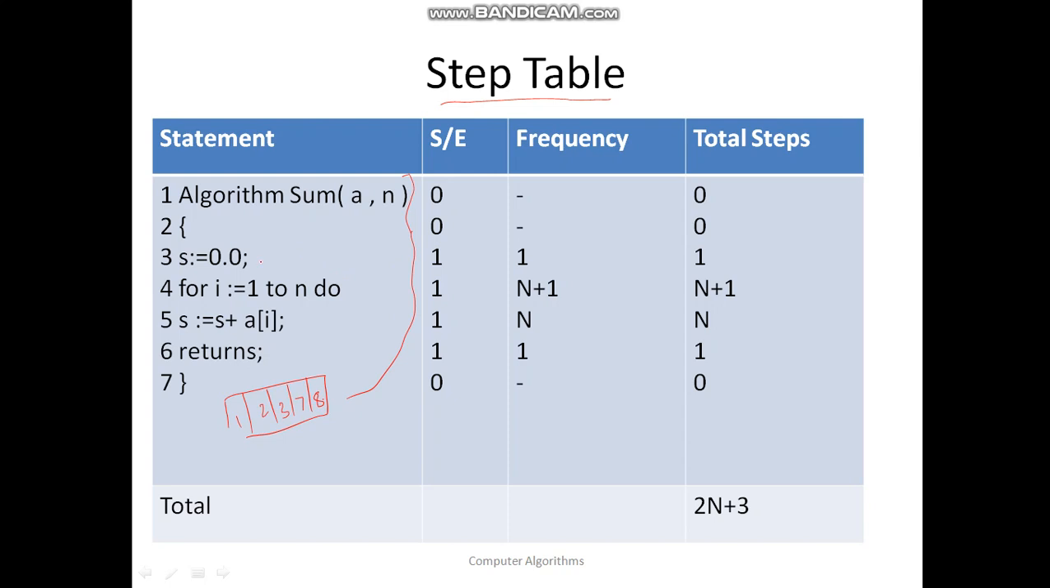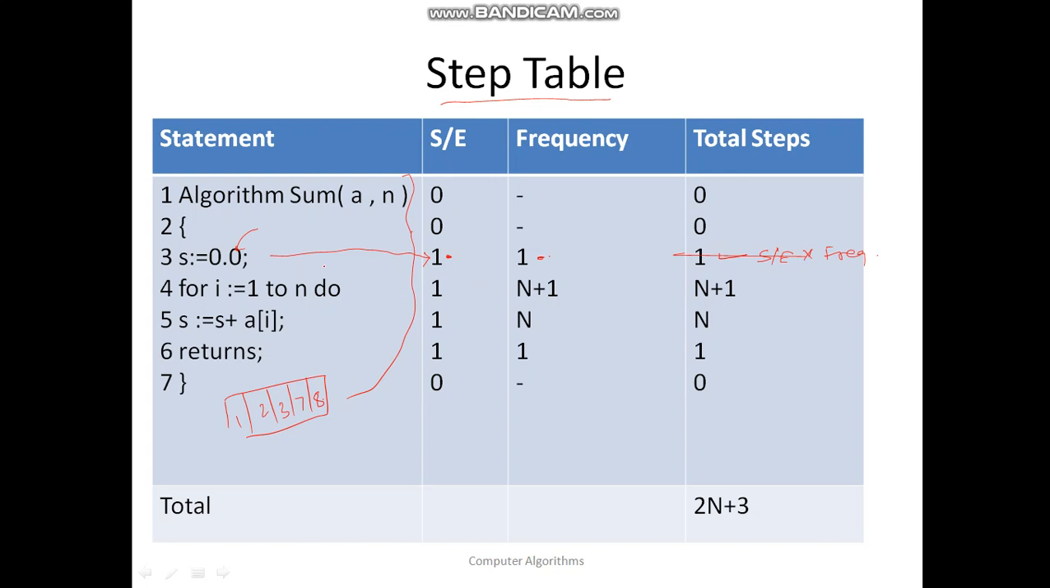If you see this example, how many times does this instruction execute? Once. How many times is it called? This instruction is called only once. So control comes here only once. So frequency here is 1, and the total number of steps is steps per execution multiplied by frequency, so it is 1. This is so simple.